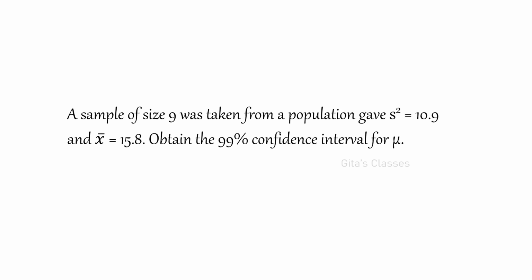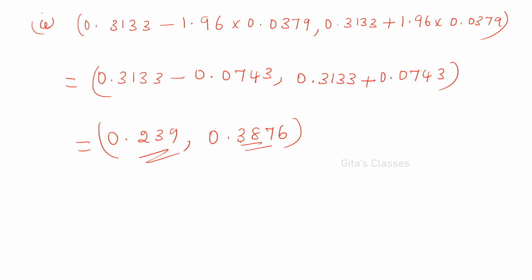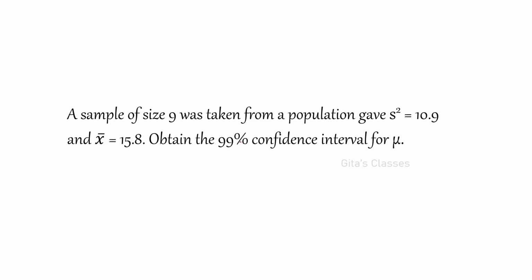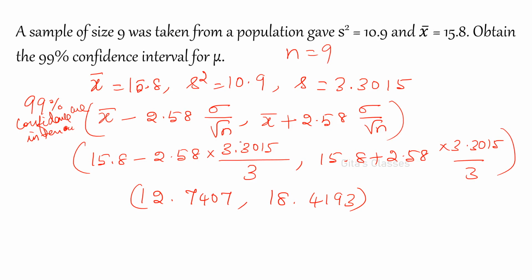Next is s squared is equal to 10.9, x bar is given, 99% confidence interval for mu. The previous problem was for proportion. Now it is the confidence interval for mu. Whatever is given, you can find out from the given question only. For mu means it is the mean. So x bar minus 2.58, for 99%, therefore 2.58 into sigma by root n. Just substitute the values and you will get these interval values.